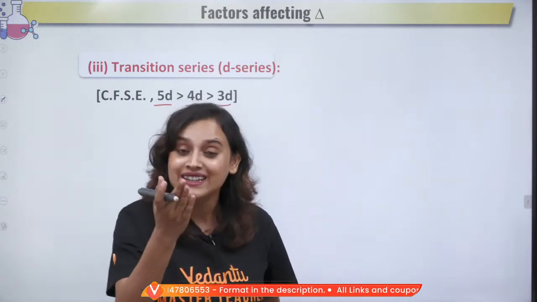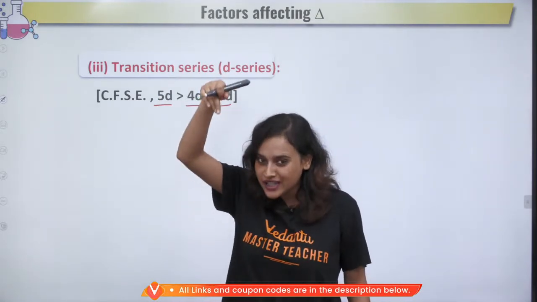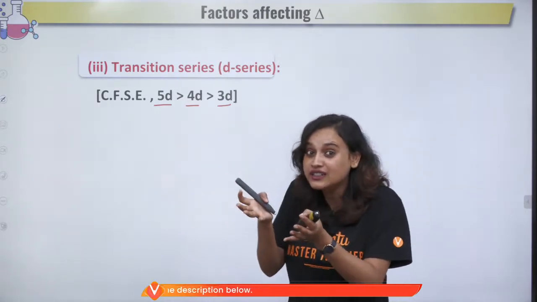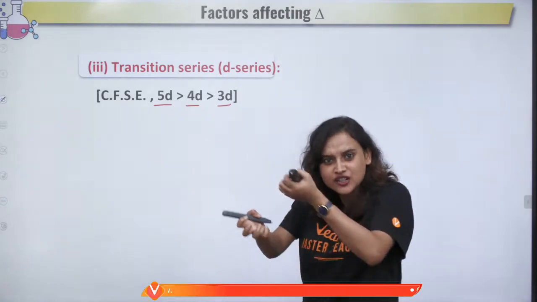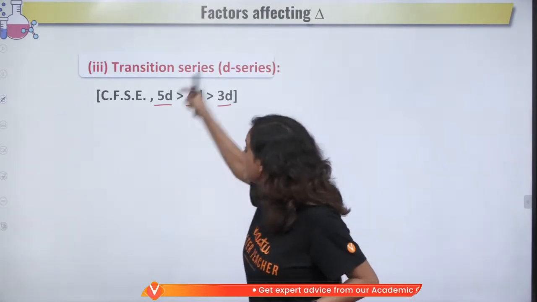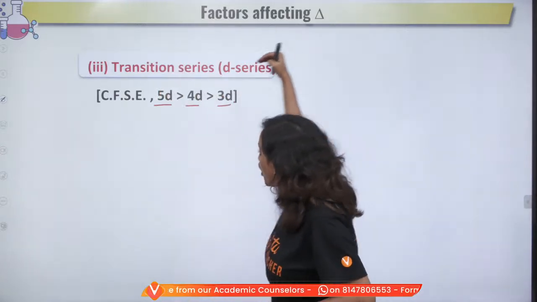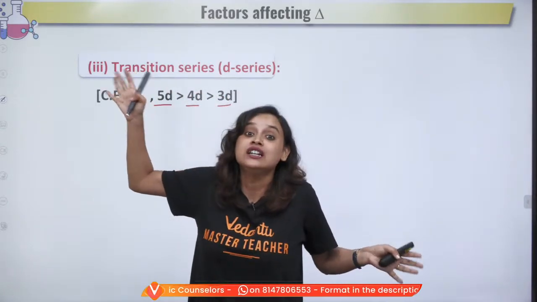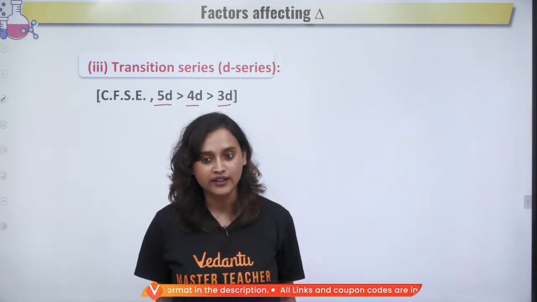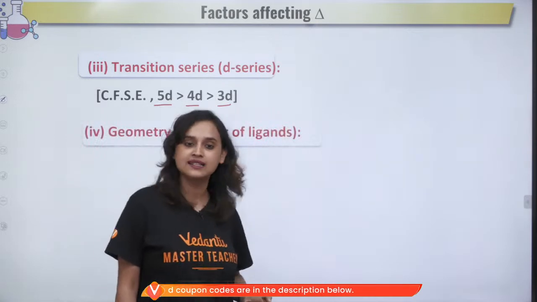Absolutely right. It is the shielding effect. Don't we remember, as we keep going down the group, what happens? The nucleus is able to pull the electrons more. So when they are pulling the electrons more, don't you think the ligand will approach even more strongly? And when it approaches strongly, the d orbitals will go even more crazy, and that's why the splitting will also be more. Do we understand this, everyone? Is this clear?